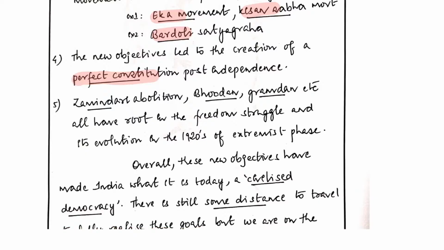And this percolated into the 1930s and 1940s, and it has become a part and parcel of our thought process that the rights of these historically discriminated people have to be respected, the rights of women have to be respected, and so on. So these things have found a very strong place in the constitution itself. Because these new objectives were added in the 20s and 30s, the constitution has become so expressive in terms of giving these people their rights.